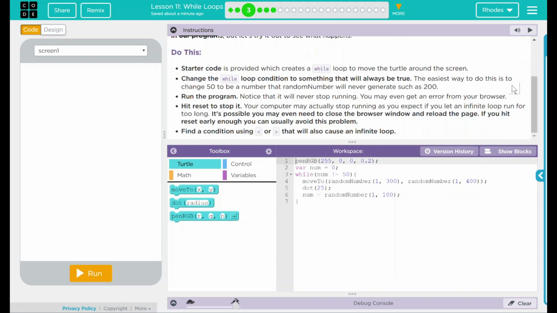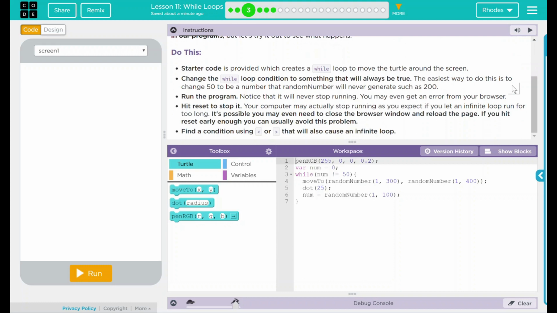We have a Do This. Starter code is provided, which creates a while loop to move the turtle around the screen. Change the while loop condition to something that will always be true. The easiest way to do this is to change 50 to be a number that random number will never generate, such as 200. Run the program. Notice it'll never stop running. You may even get an error from your browser.